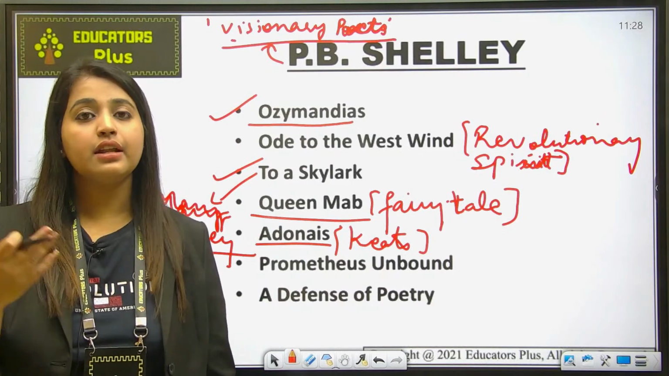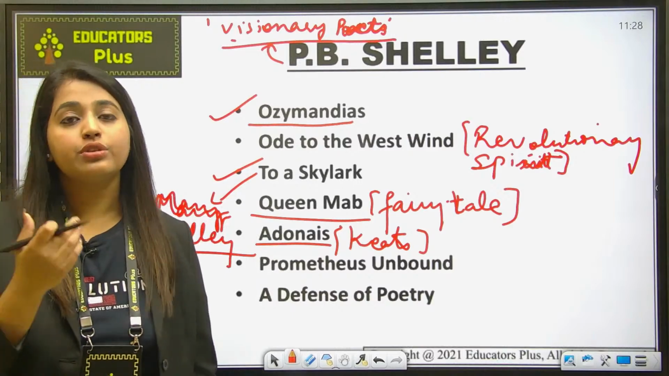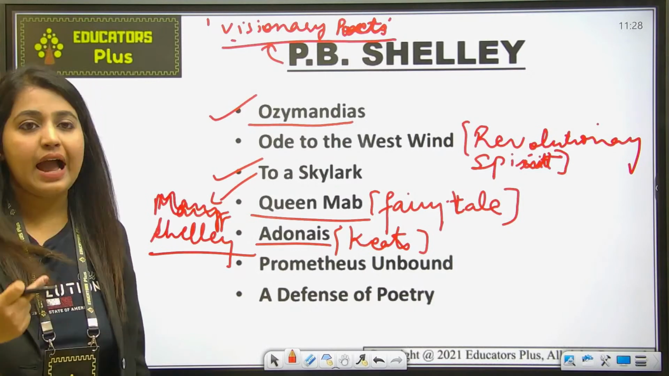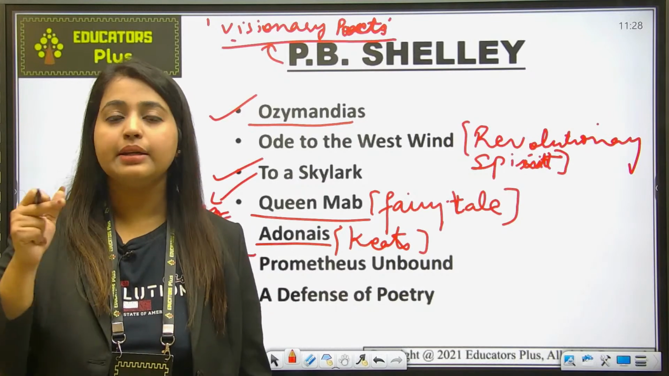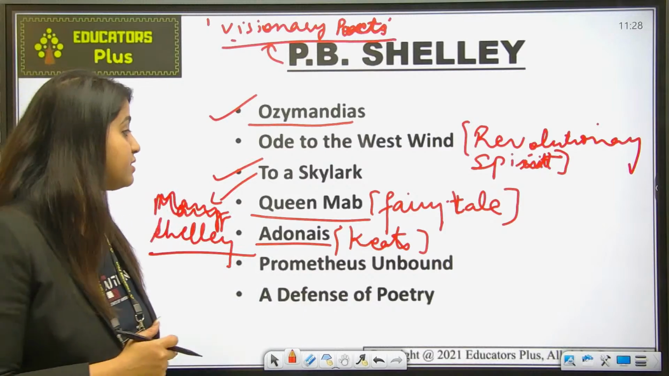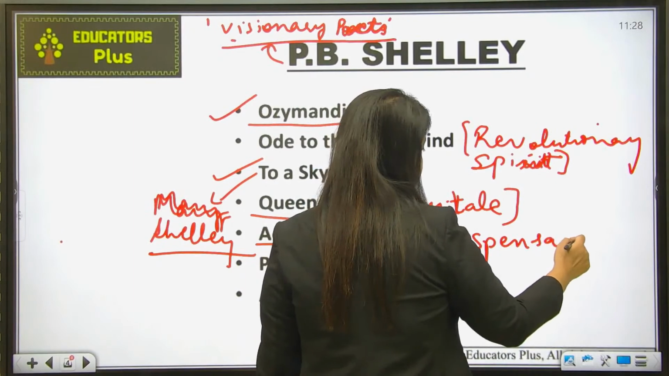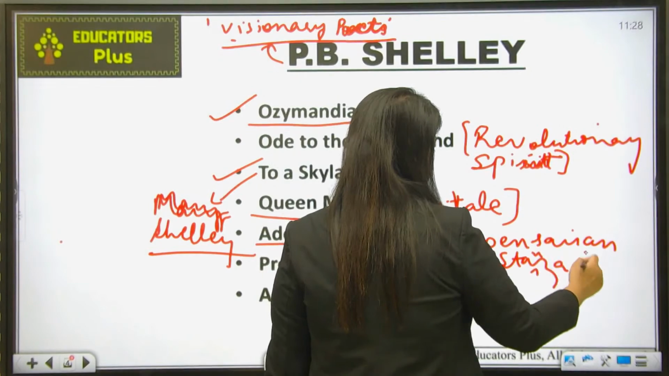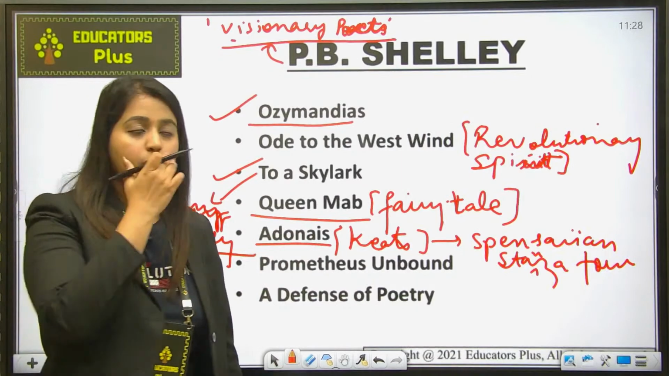So he had not written that many works at that time, and he was a great writer of his time. Okay, so Shelley has mourned the death of Keats in his work Adonais. So it is the elegy written for Keats, and you should remember that it is written in the pastoral tradition, and it is also written in Spenserian stanza form. This elegy was written in Spenserian stanza form. Fine. So this was all about Adonais.